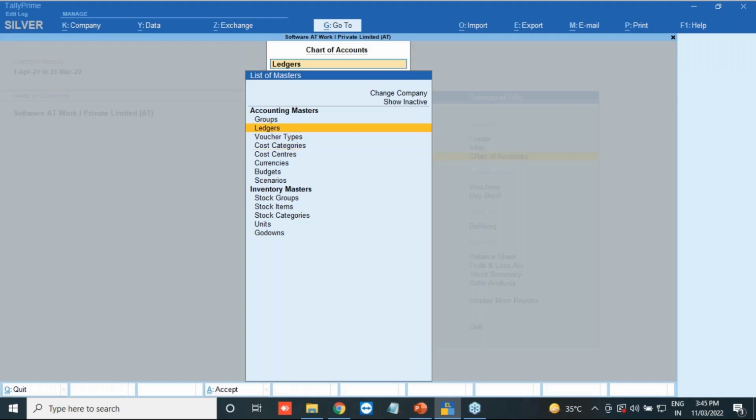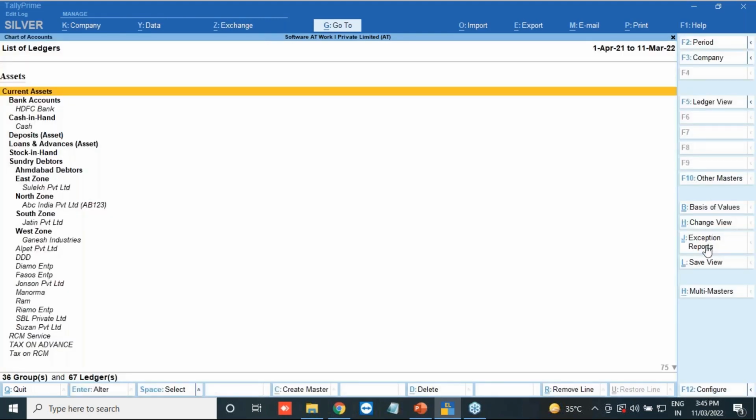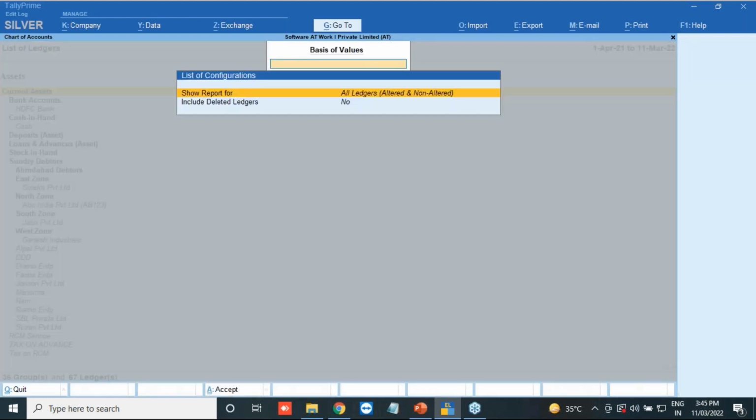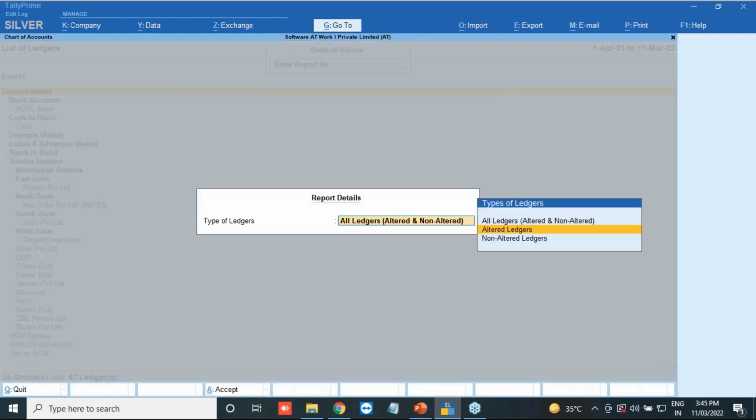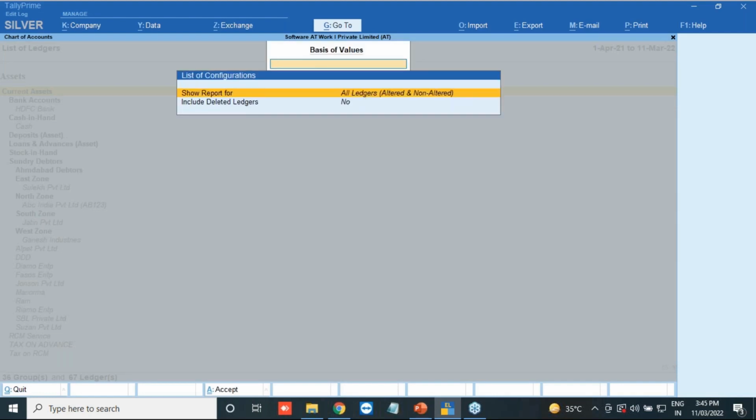Go to the chart of accounts, go to the ledgers, click on the basis of values. Here we have the basis of values, and here take only altered ledgers. One more time I will show you.